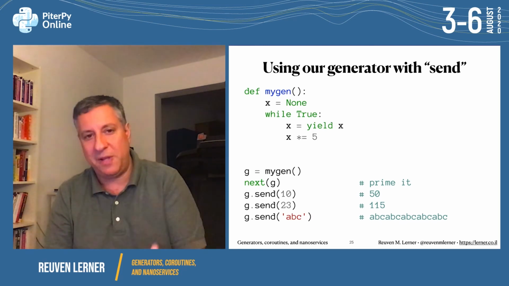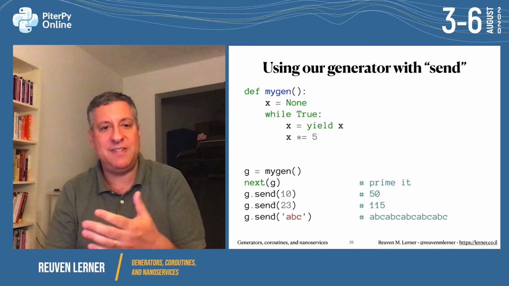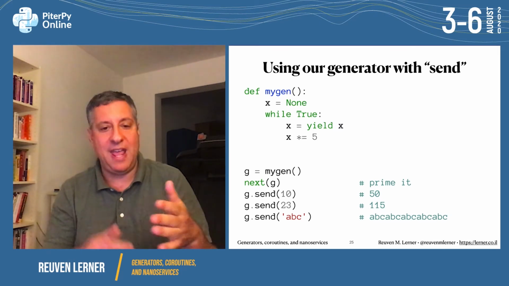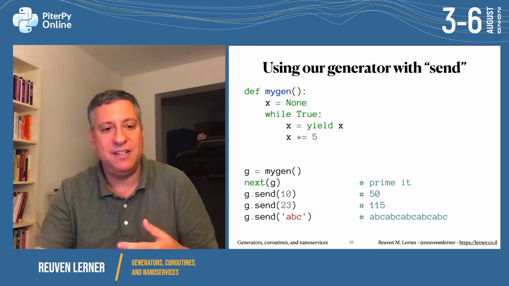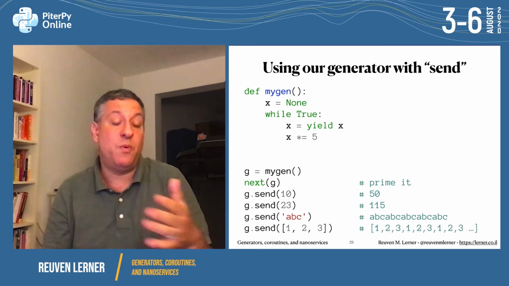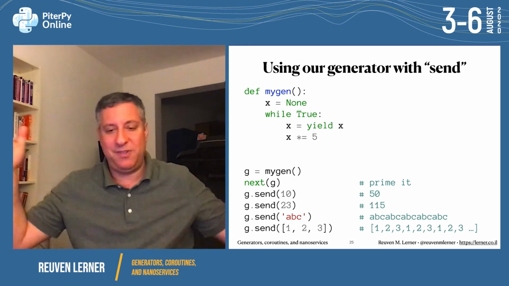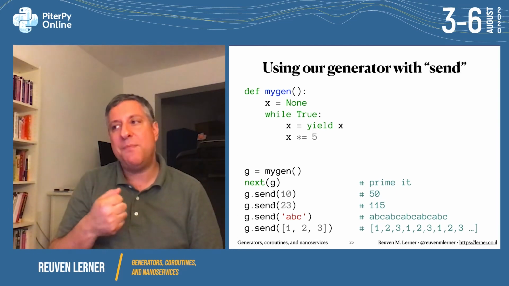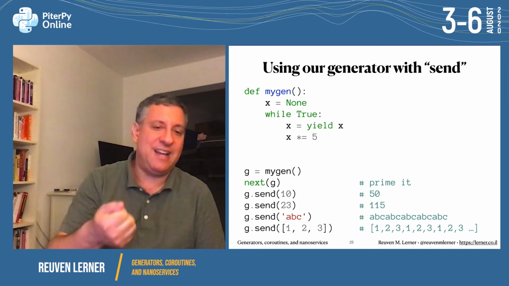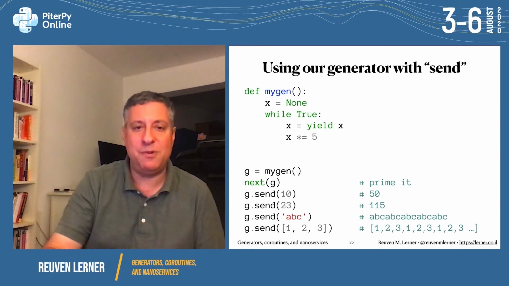What if I say g.send of abc? Well, yield of x is replaced by abc, the string, x is abc now. X times equals 5 is going to be ABC five times. That's what we get back. I can also say g.send of the list 1, 2, 3, and then we get 1, 2, 3, five times. It's too long to print there, but you understand what's going on. We're able to basically provide data and then get something back. It's like a little calculating machine there.